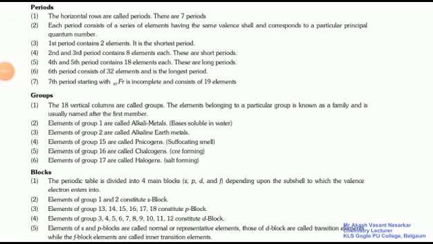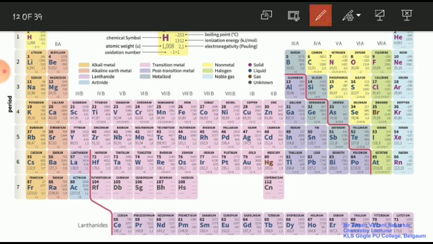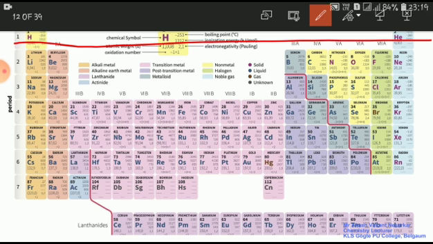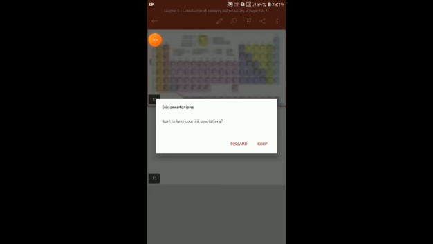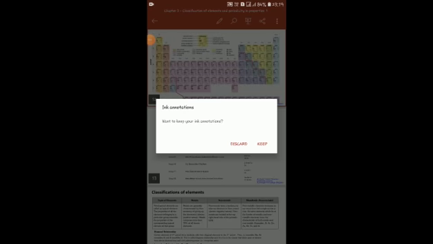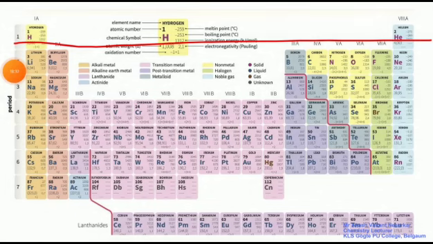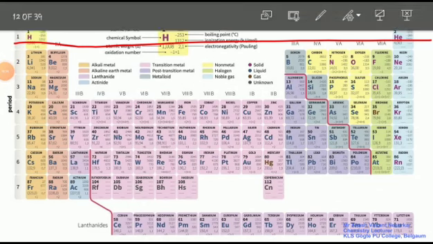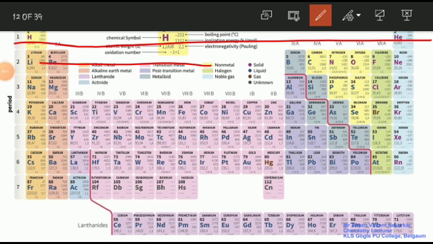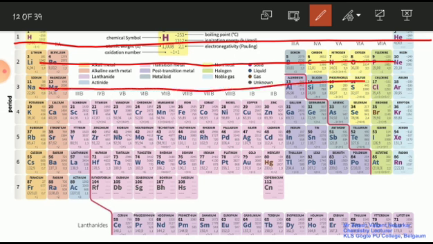Okay. Now look at here. Whatever we have studied in the previous slide, I will once again repeat. See, there are 7 periods: first, second, third, fourth, fifth, sixth, and seventh period.